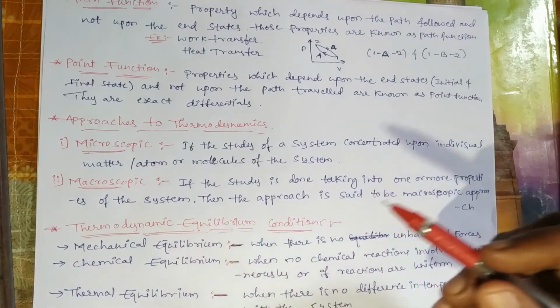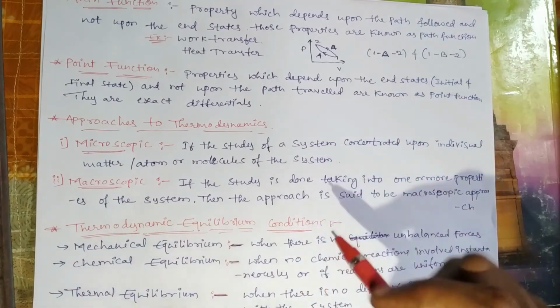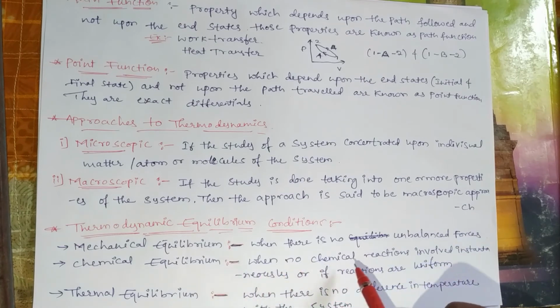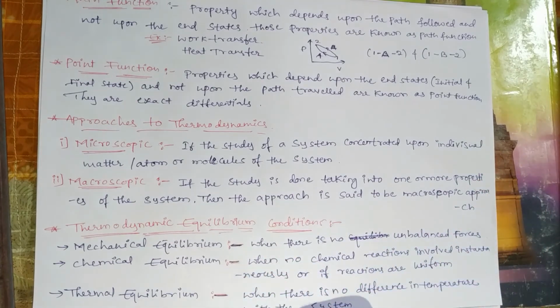When is a thermodynamic system in equilibrium? In that, three conditions are there. First, mechanical equilibrium. Mechanical equilibrium means there are no unbalanced forces. Second one, chemical equilibrium. When no chemical interaction is involved, or if reactions are uniform, that we call chemical equilibrium. Third one, thermal equilibrium. When there is no difference in temperature, only the same temperature, that we call thermal equilibrium.